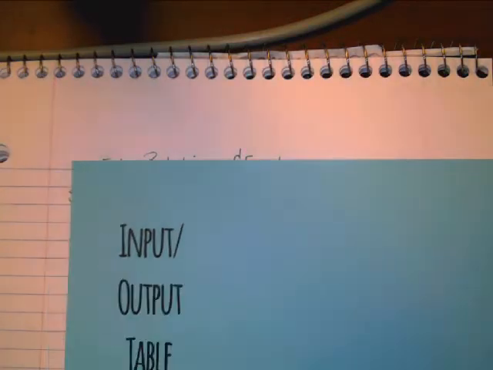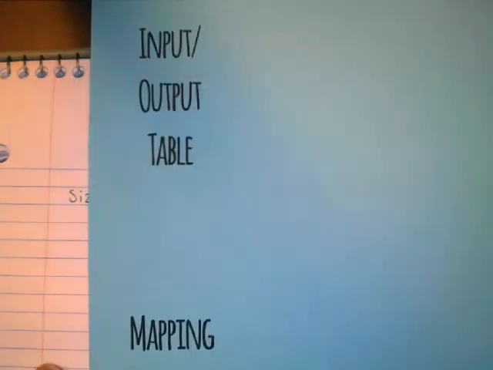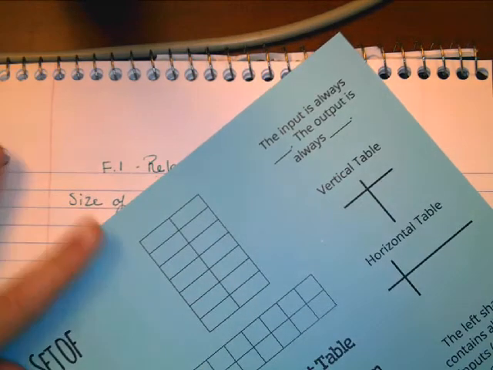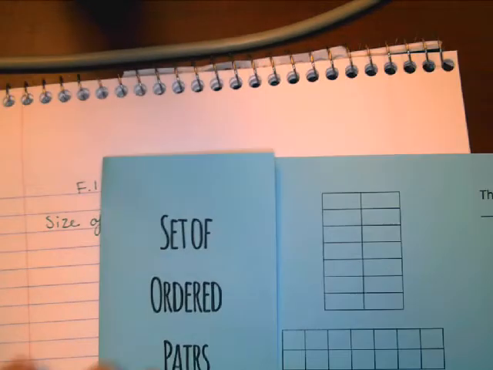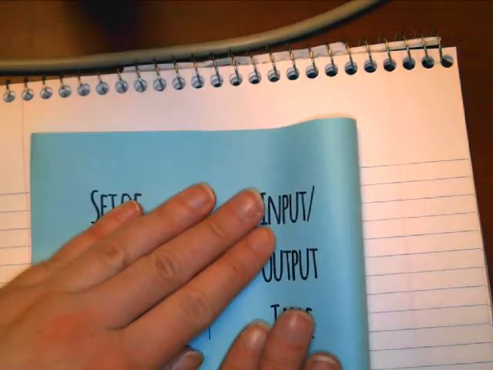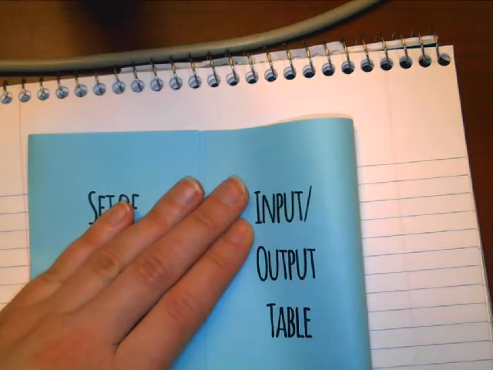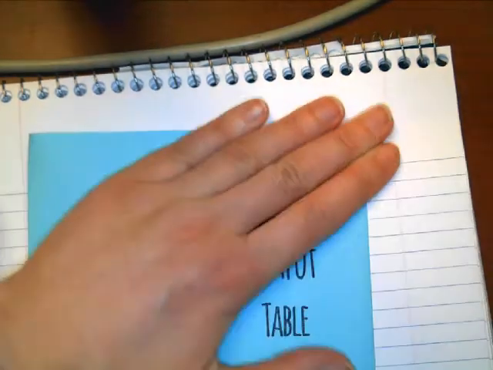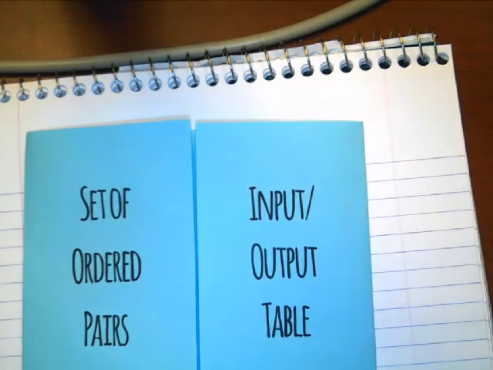Input output table and mapping diagram, and remember we folded this in like so. So we have sets of ordered pairs, input output table.